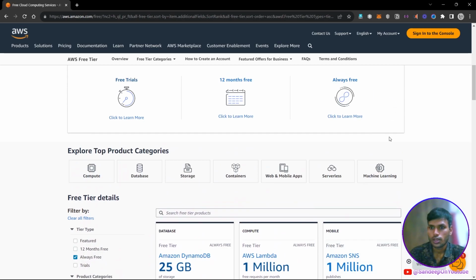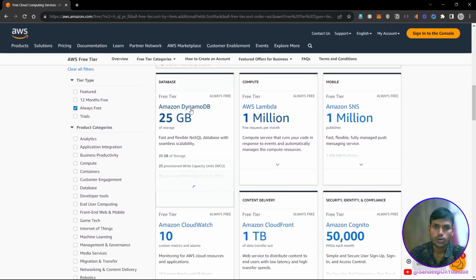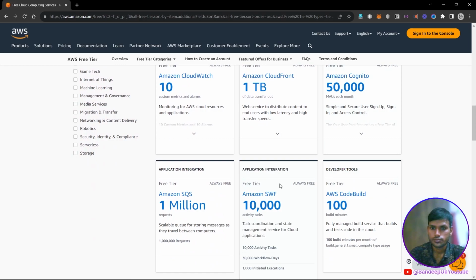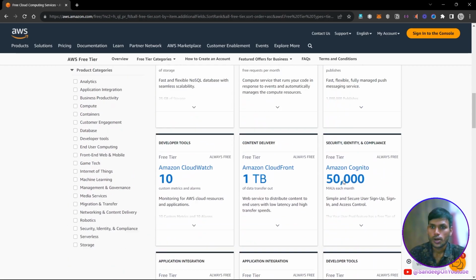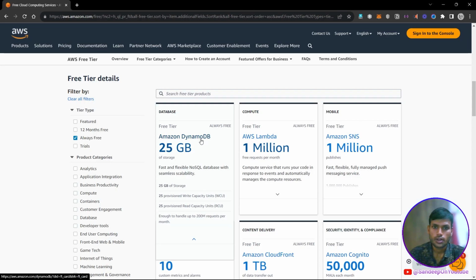This type of offer gives you access to services where there is no time boundary. As you can see, all the services are free for always. All the services are free, but there is a limitation on the resources that you will use. For example, DynamoDB. It's a kind of NoSQL database where you will get 25 GB of storage free, and if you use more storage than 25 GB, then you will have to pay the charges for that extra storage.